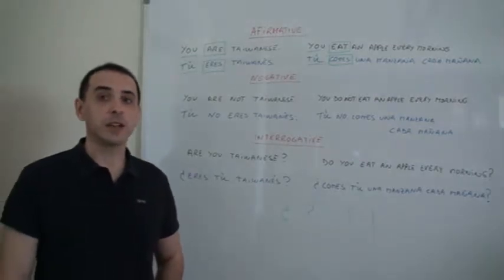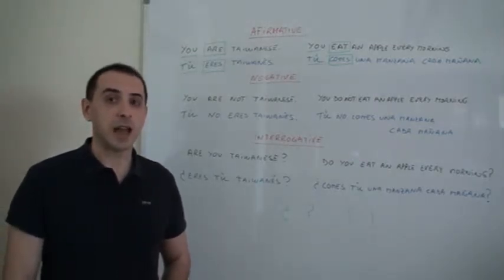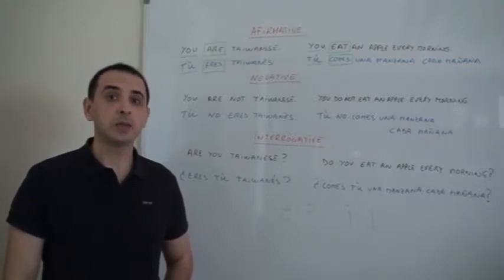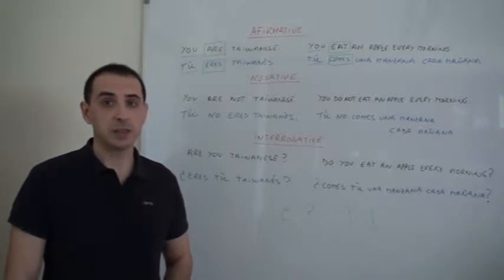So far we have learned how to say things like I am Taiwanese, affirmative. Today we are going to learn how to say the negative, I am not Taiwanese, or to ask, are you a Taiwanese?